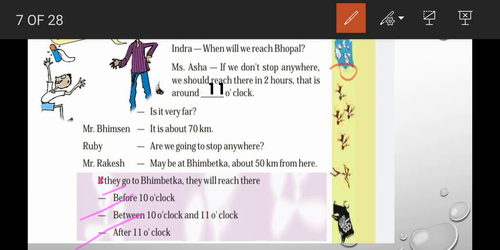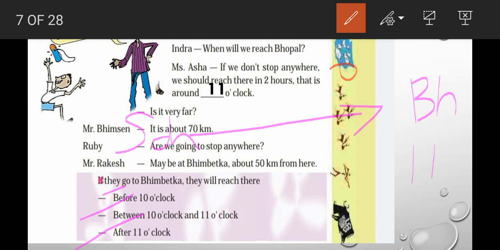Bhimbetka is in between the school and Bhopal. Bhopal they will reach by 11 o'clock. So which option will be the answer? Between 10 o'clock and 11 o'clock. Okay, so between 10 o'clock and 11 o'clock.